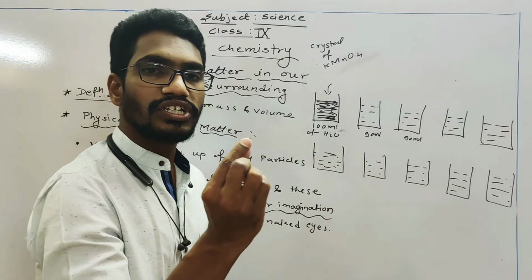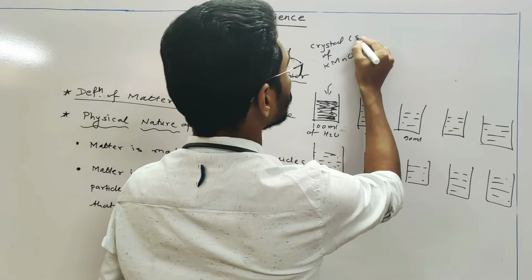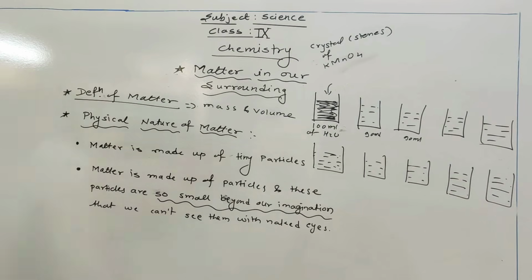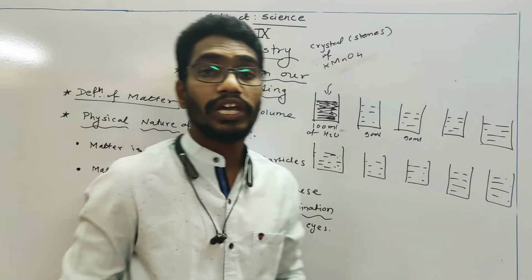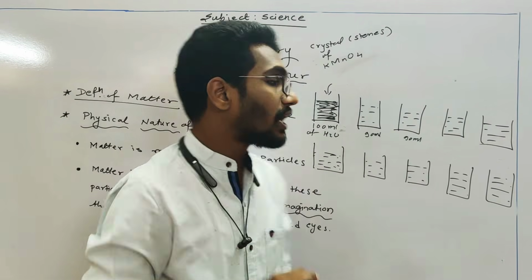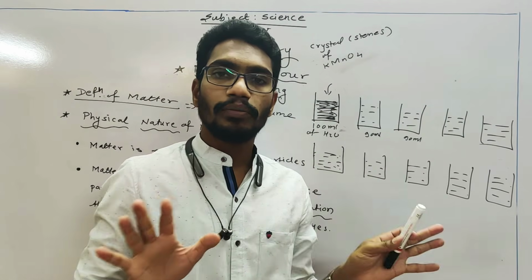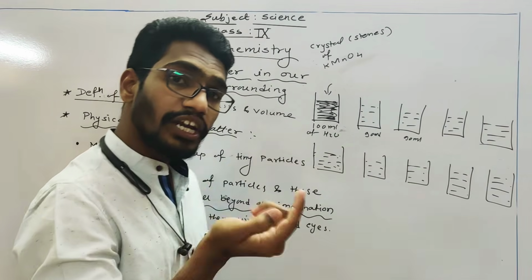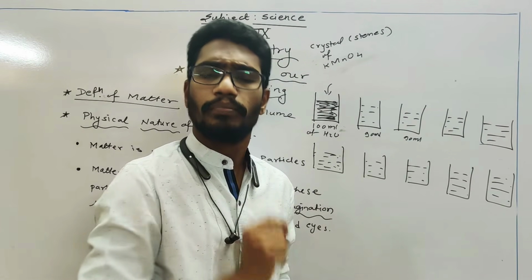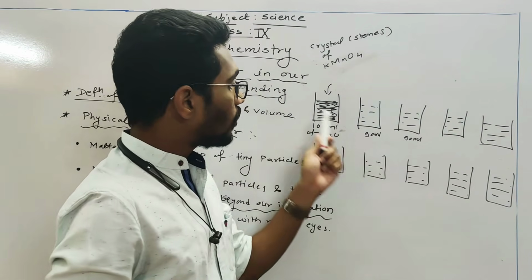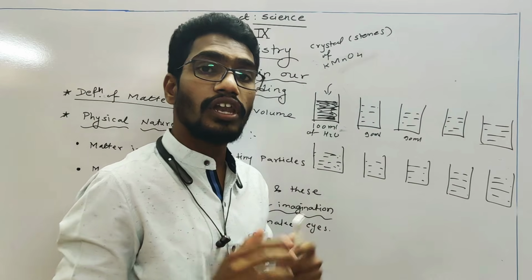Okay, we are having 2 to 3 crystals. The crystals are nothing but these stones. So we have small crystals of potassium permanganate. Then when we add those small crystals into the water, the whole water becomes colorful. Now that means potassium permanganate divides itself into very tiny particles, and these tiny particles go into the water spaces and the whole water becomes colorful.